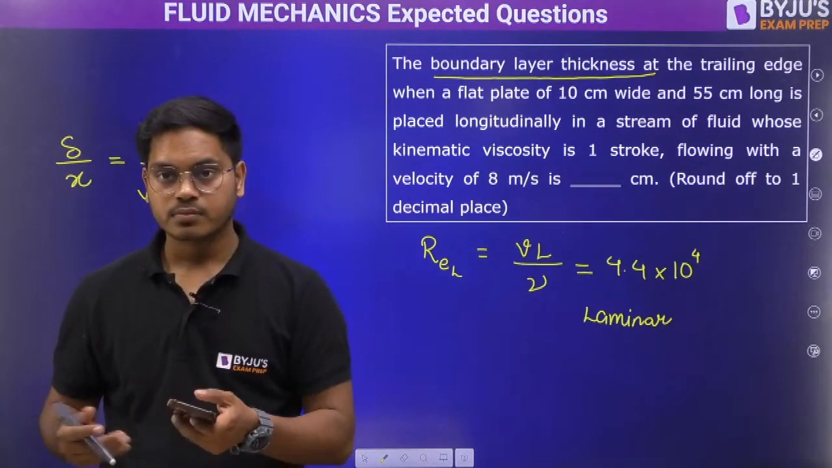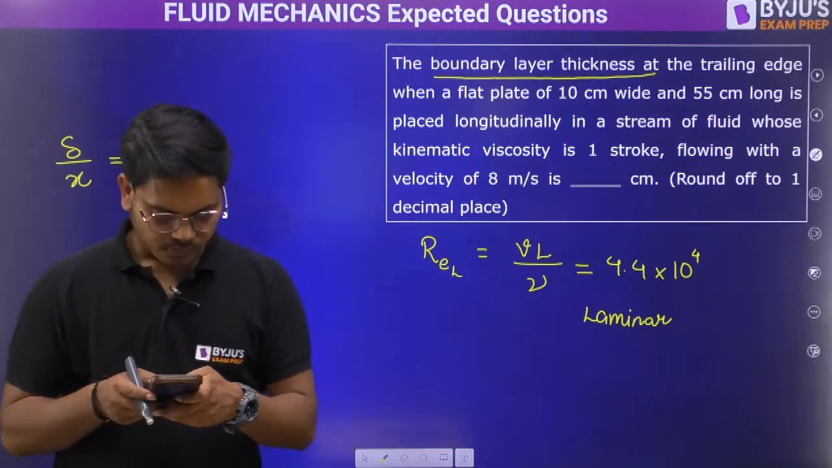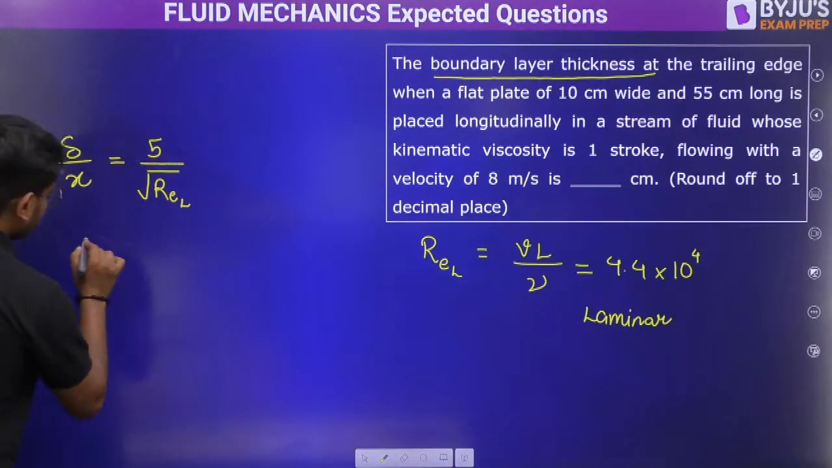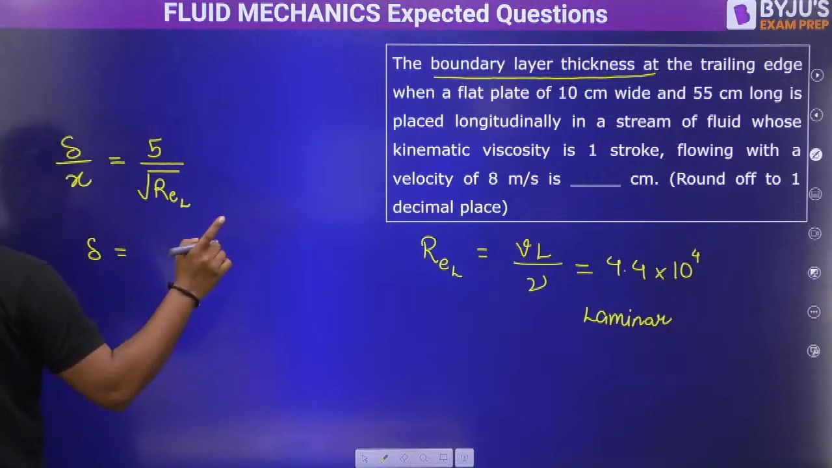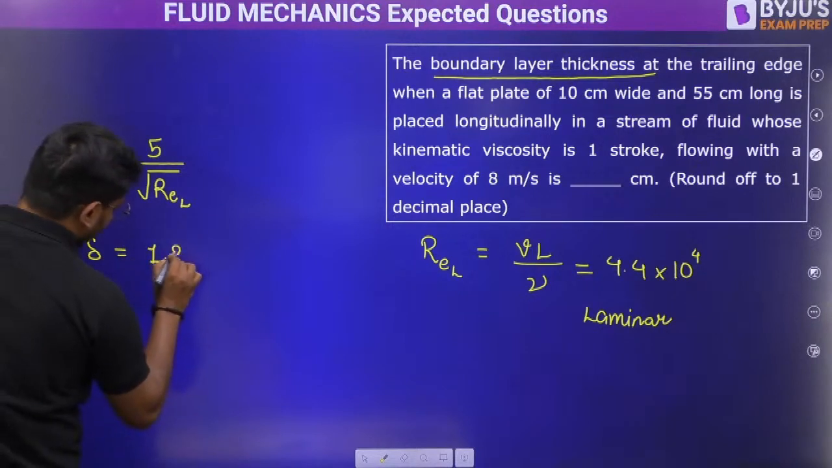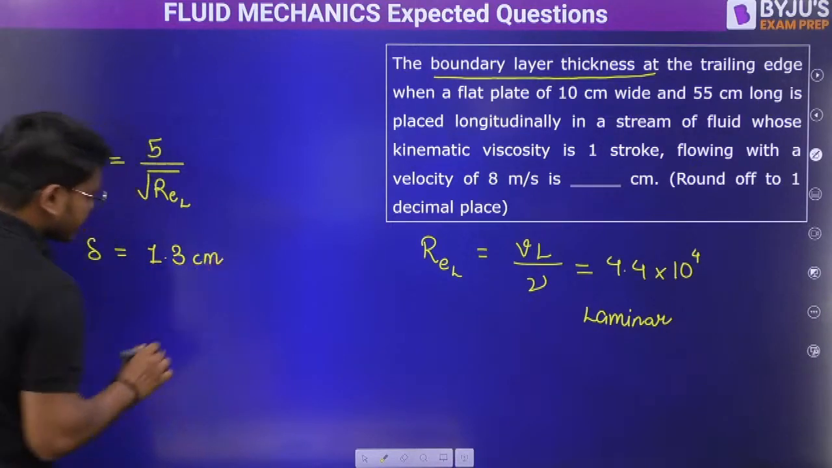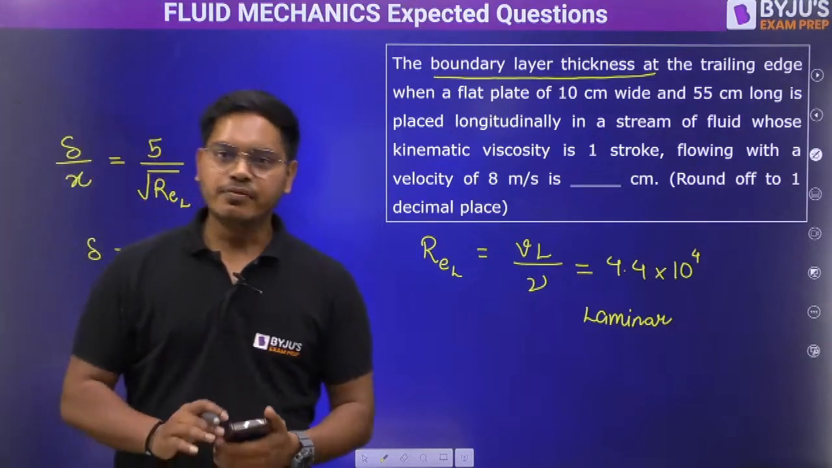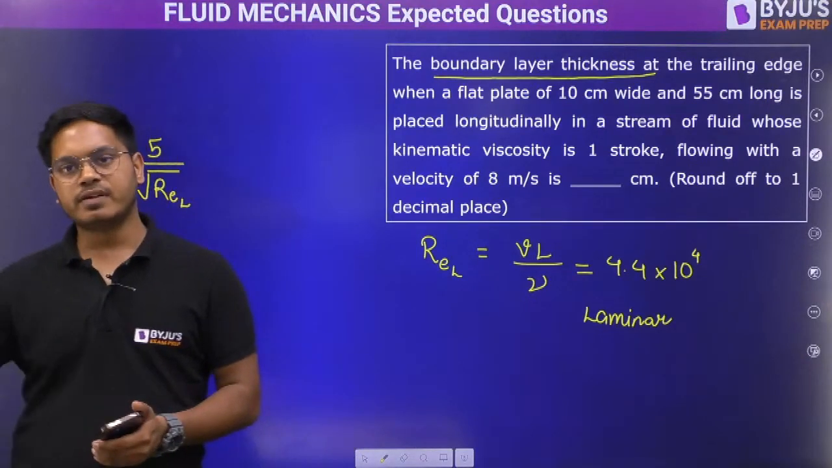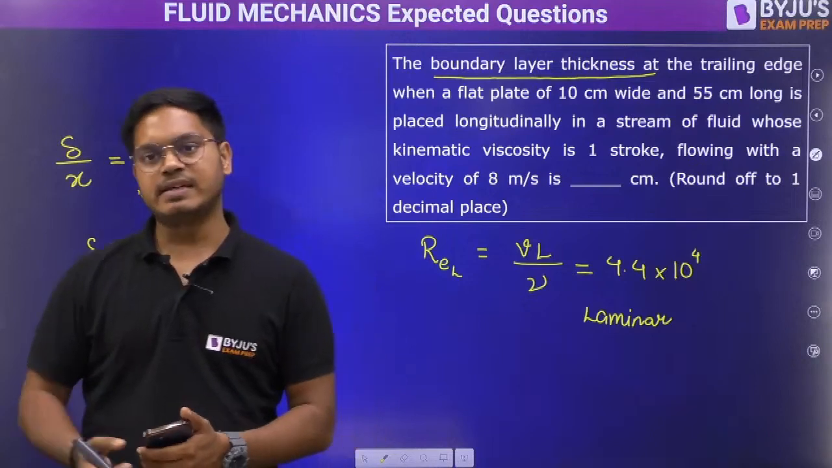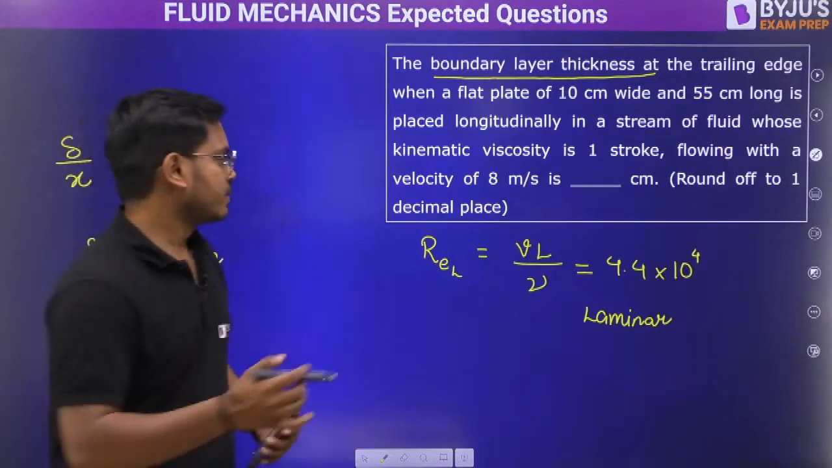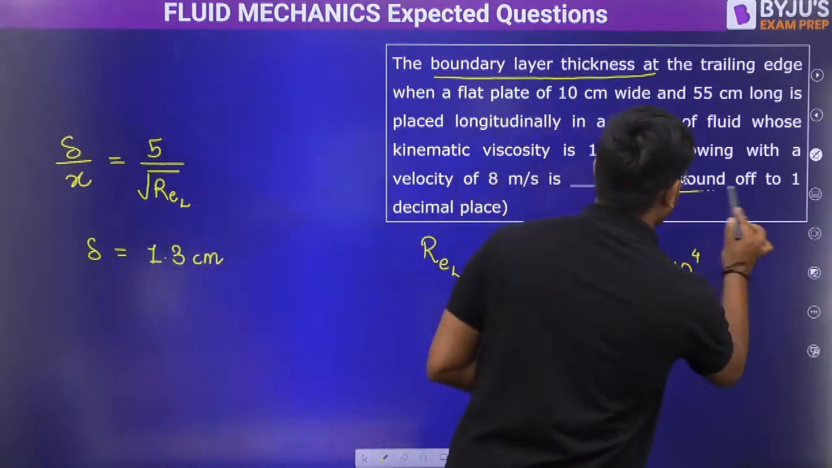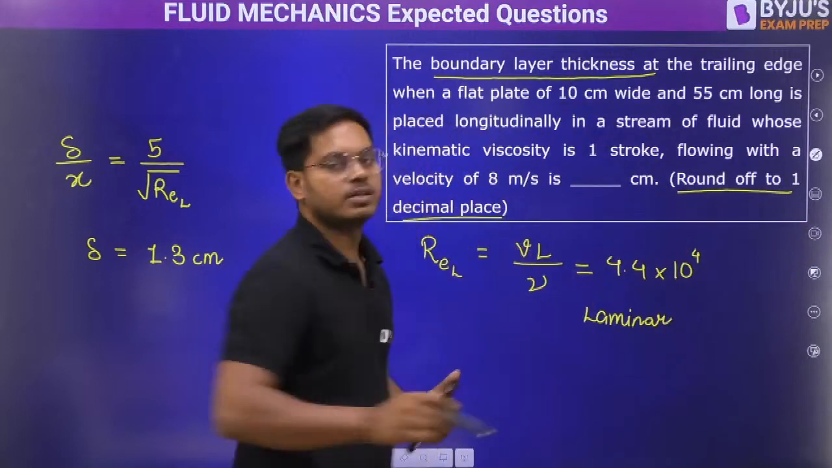Just a minute. Okay, so it should be somewhere around... I'm not wasting time in the calculations, right? So yes, you are correct. The answer that you should tell me is 1.3 centimeter. If you write 1.311 in the examination, there is a higher chance that you may get 0 marks. Why? Because they are already mentioning that it should be rounded off to 1 decimal, right?